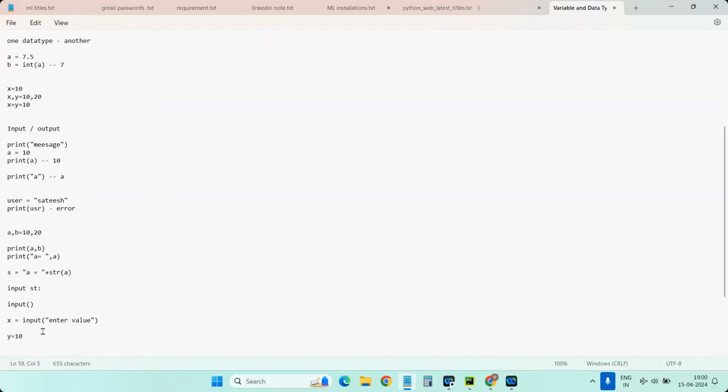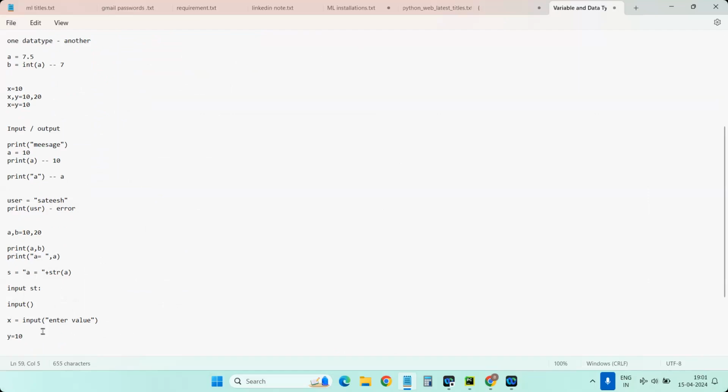Your system does not do that. So external typecasting has to be done for the input statement. It does not internally typecast to the respective types. That is one drawback of the input statement in Python. But we can achieve it by simply using the data types we have in Python, like int of or float of. By using that, we can typecast, but you need to typecast externally. We don't have any built-in option in Python to do that operation.